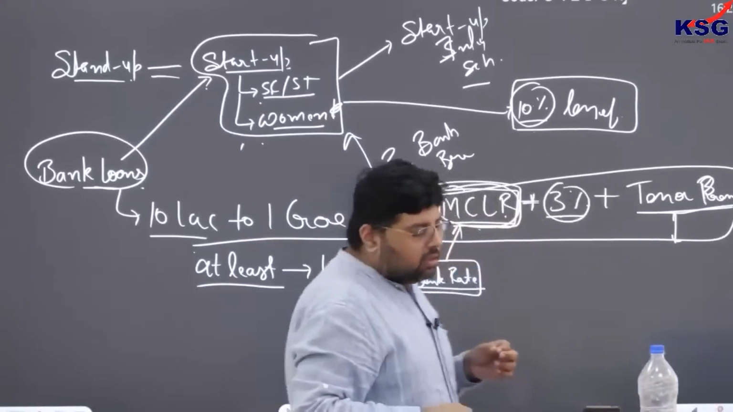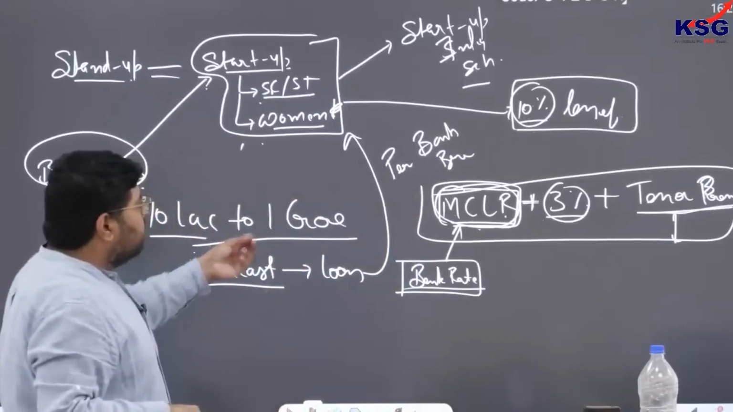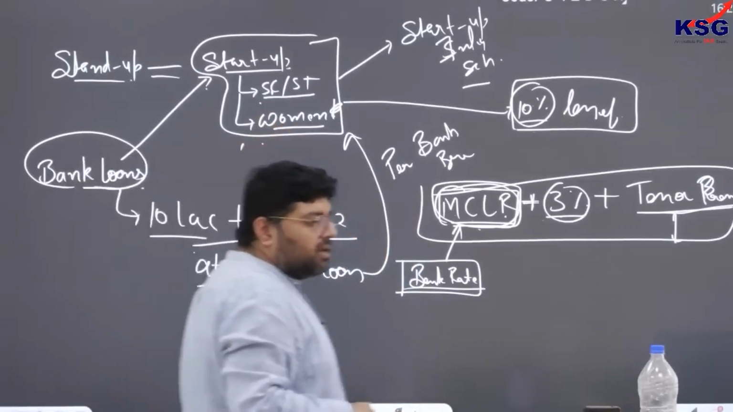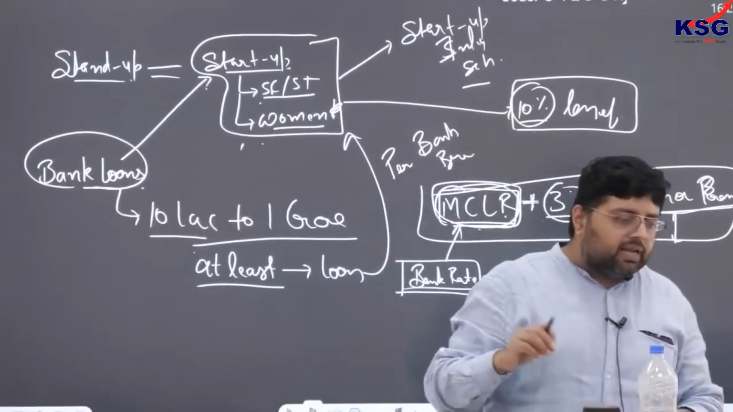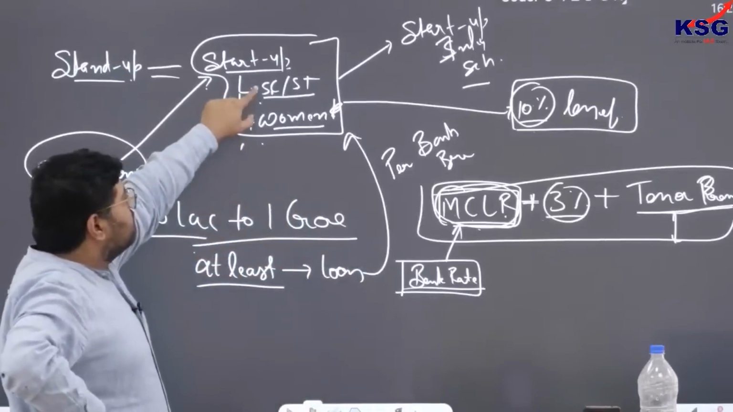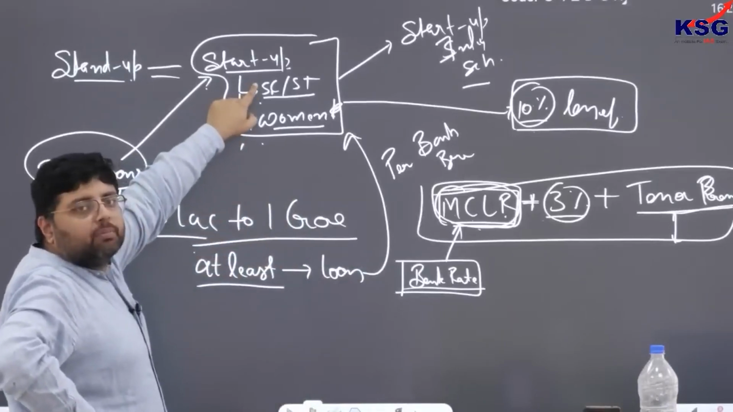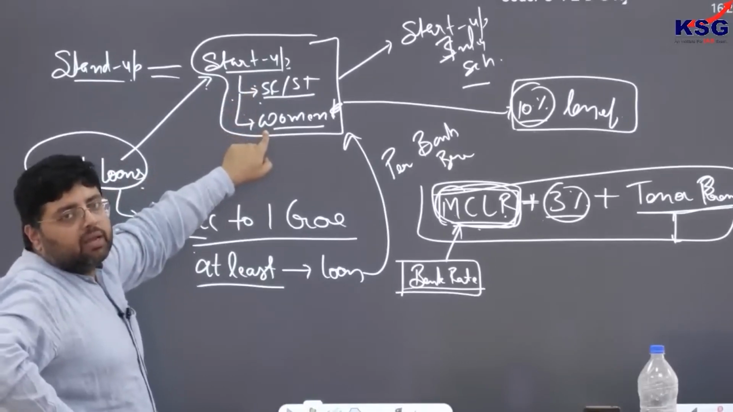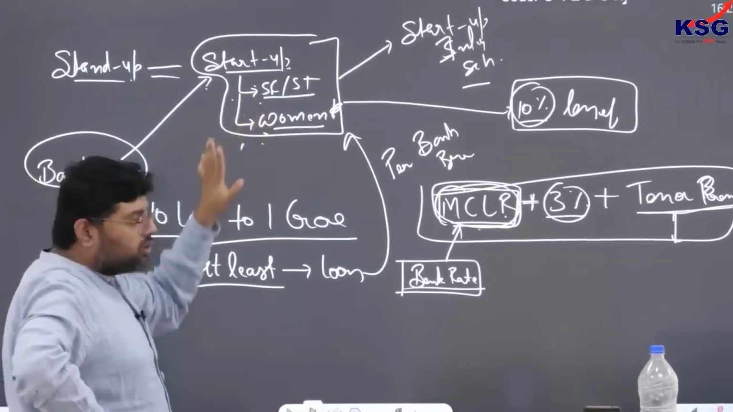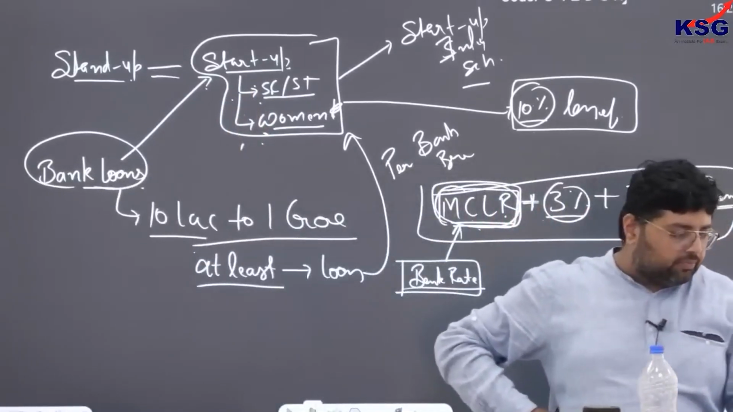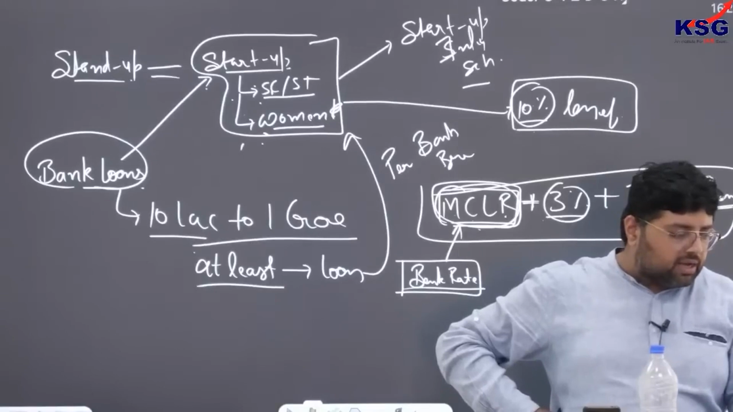Now ultimately every bank branch has to give loan. So when I am saying every bank branch has to give loan, it means one to SC/ST, or you can say startup owned by SC/ST, and one to women, that is startup owned by women, clear? So this is what you have to remember. So these are the features of, you can say, Stand Up India scheme. So these schemes are related, that is why I have covered it together, clear?